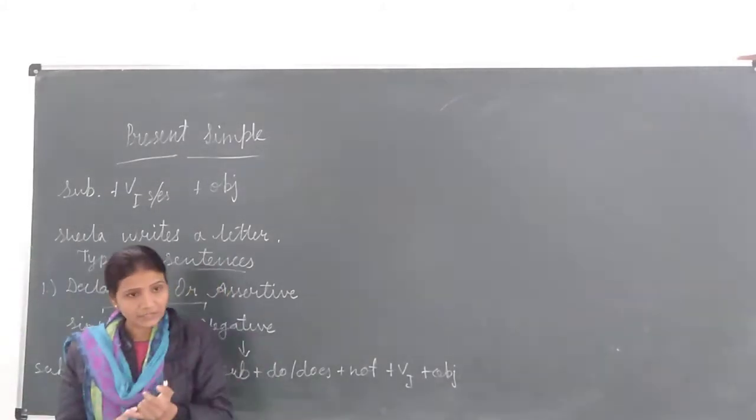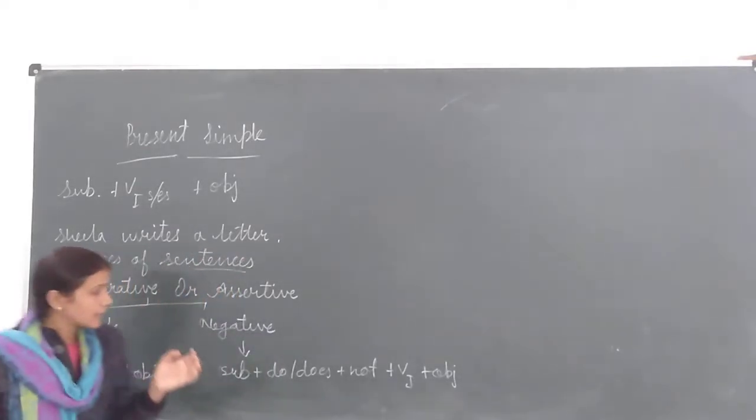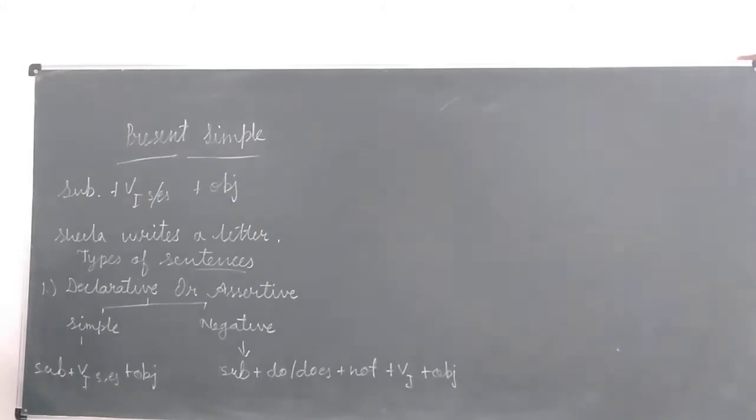Simple sentence, negative, interrogative and interrogative negative. So first of all, I have written here declarative or assertive sentence. Declarative or assertive sentence is again divided into two types, simple and negative. Simple sentence we can also call a positive sentence, and we can also say affirmative sentence.